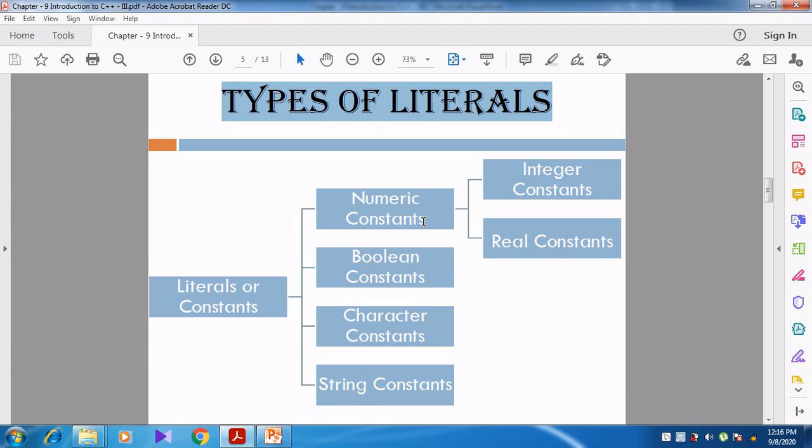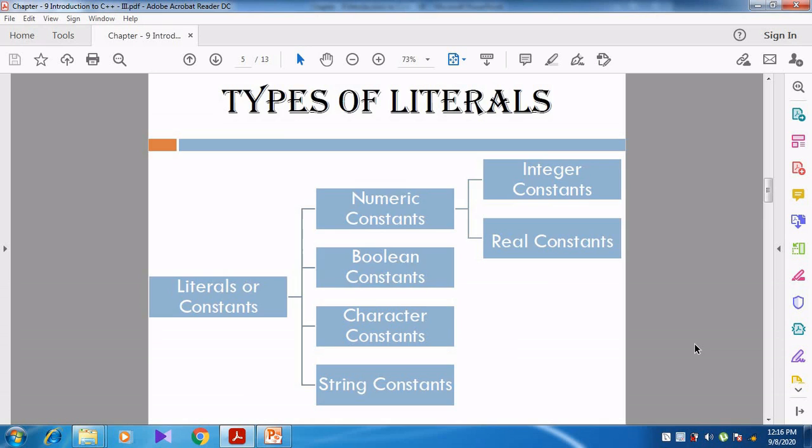Constants are of 4 types. What are they? Numeric constant, Boolean constant, character constant, and then string constant. Numeric constant is further classified into 2: integer and then real constant.